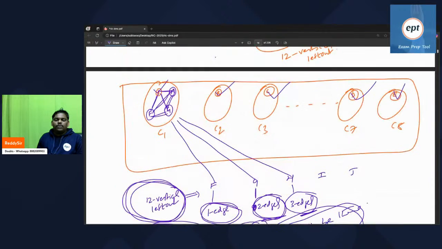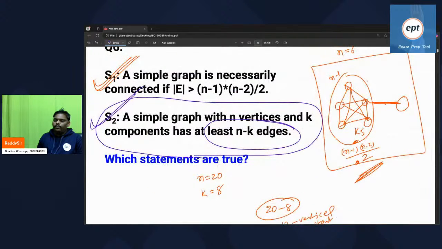Let's move to the next problem. So the answer for this problem: both the statements are true.